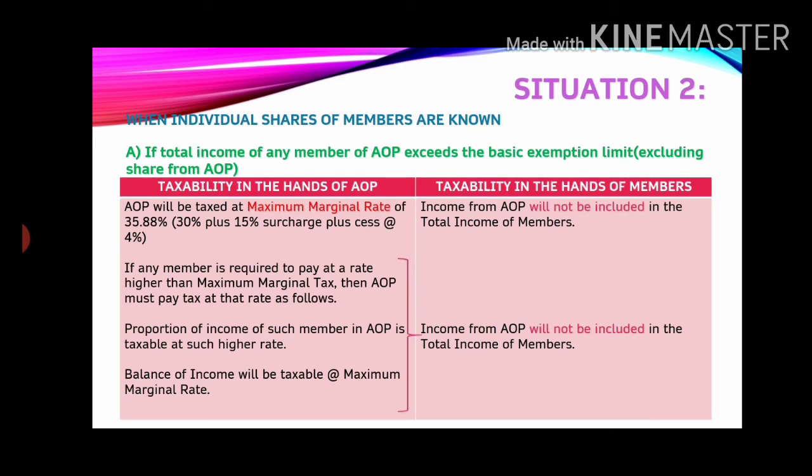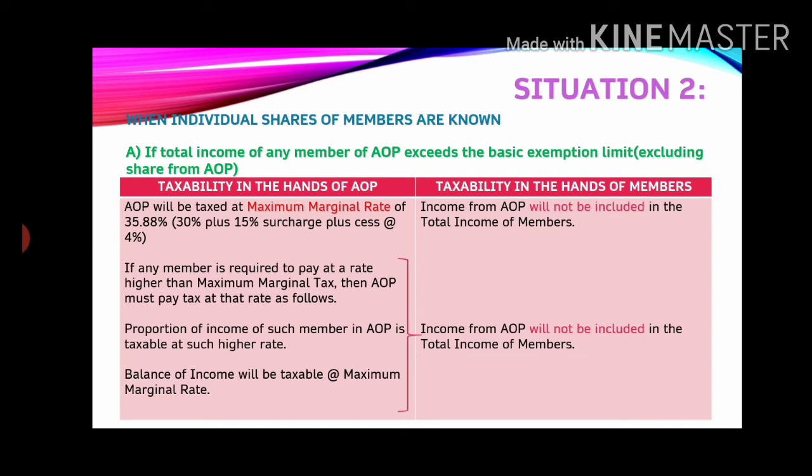In that, two situations arise. If the total income of any member of the AOP exceeds the basic exemption limit, excluding the share from the AOP. So what is given in this? If a member of the AOP has total taxable income higher than the basic exemption limit, what is the logic here?